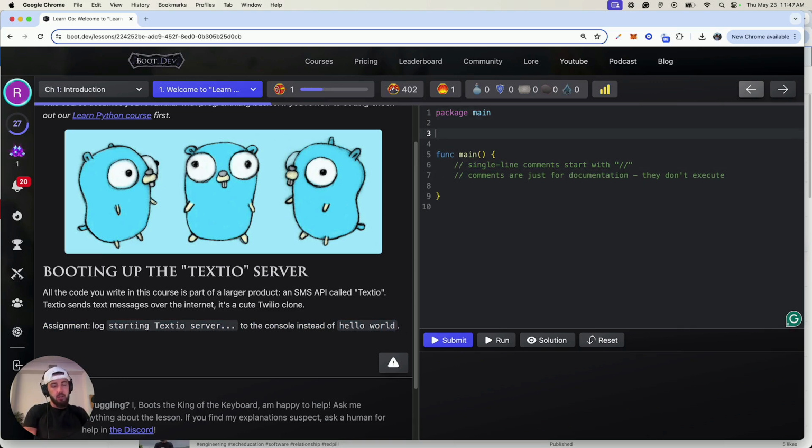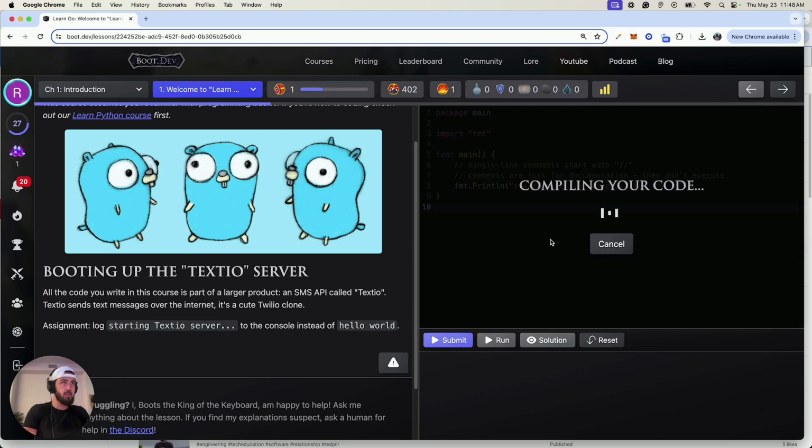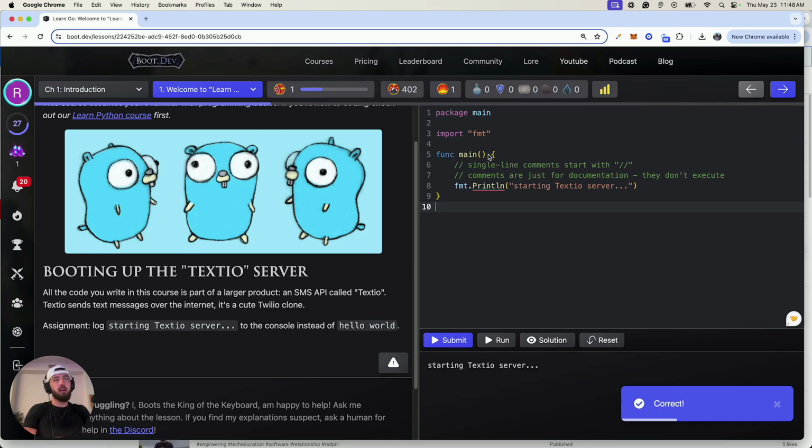So I actually deleted some of the code here, but what we're going to do is import this fmt package, and then I think Println is the console. So let's run it. Let's see if that works. Starting Textio server. Let's submit. Oh, let's see. Correct. I don't get the splash screen because I've already done the first 4. So let's go ahead and go forward.